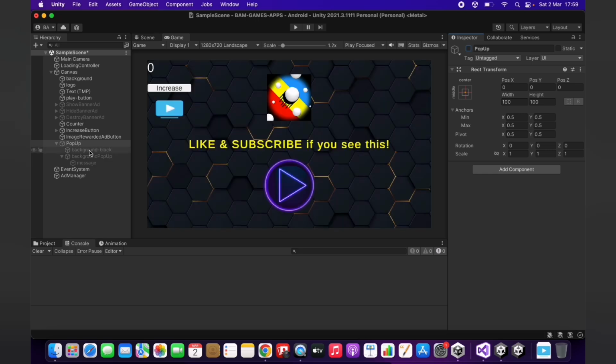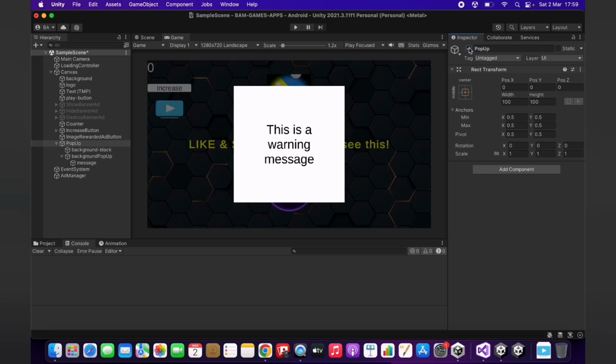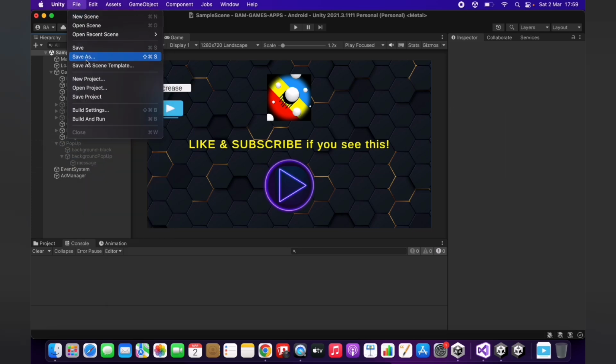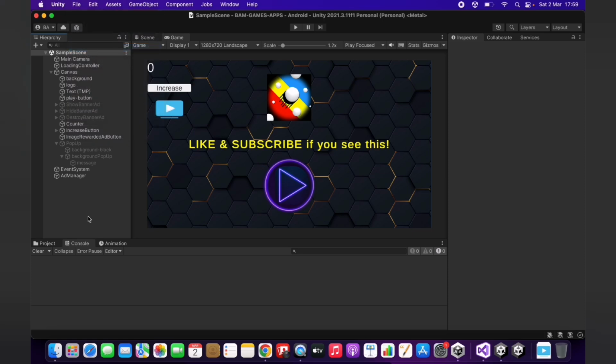So I will use the parent, the pop-up, empty one, to disable and enable this pop-up and show the message when I want. Perfect, so by default this pop-up will not be shown, will be disabled, as you can see now in gray. I will save, and we can say that right now we have the design, the UI design of what we want, that is the pop-up.